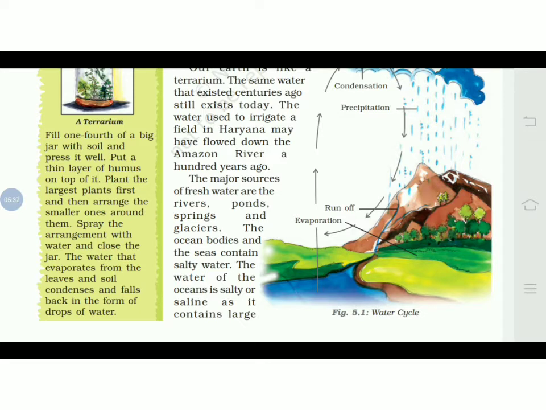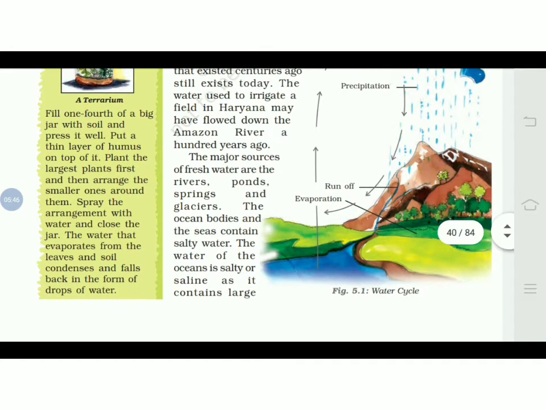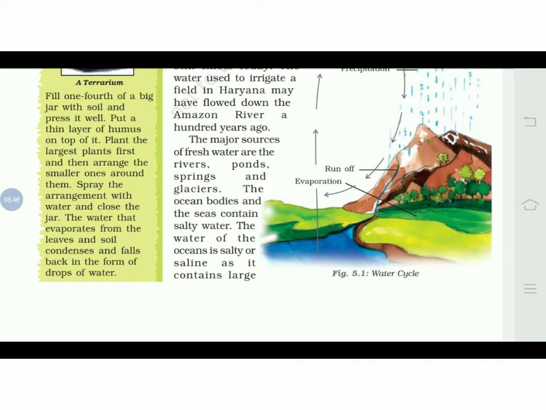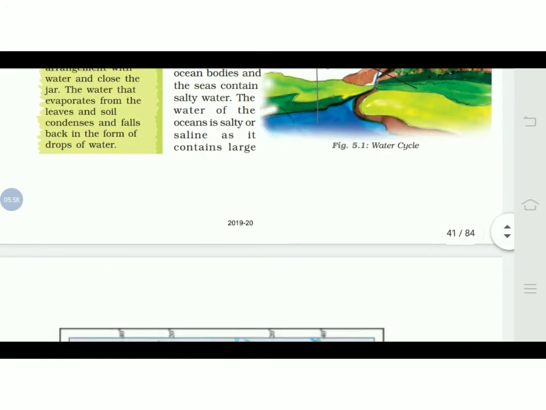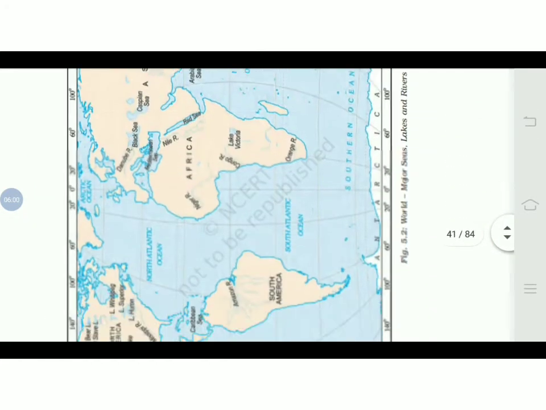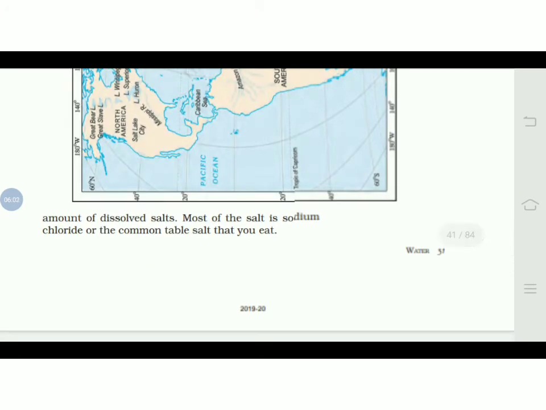How? The water used to irrigate a field in Haryana may have flowed down the Amazon River 100 years ago. So the major sources of fresh water are the river, pond, spring and glacier. The ocean bodies and the sea contain salty water. The water of the ocean is salty or saline as it contains a large amount of dissolved salt.